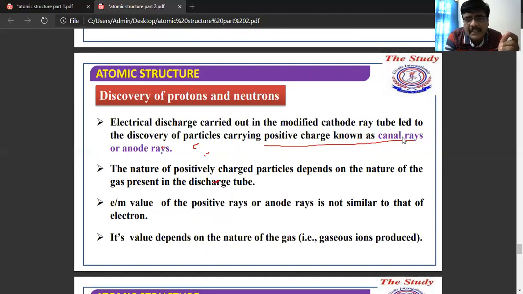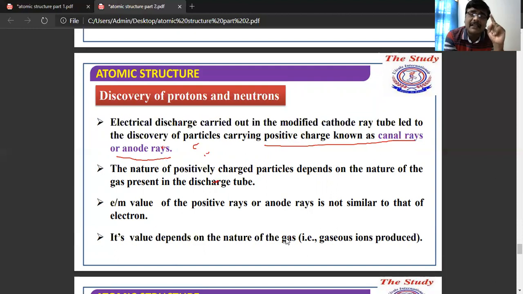These are known as canal rays or anode rays. But here the nature of these canal rays depends on the nature of the gas, whereas cathode rays are independent of the gas. And the e/m of the anode rays is not similar to that of the electron.